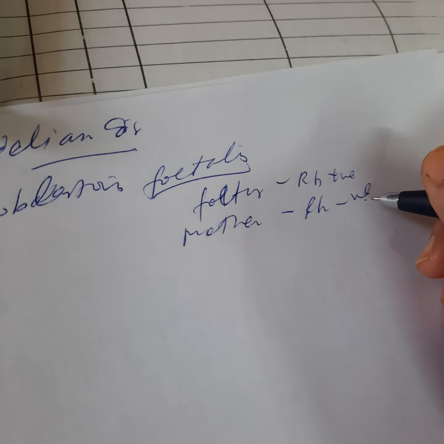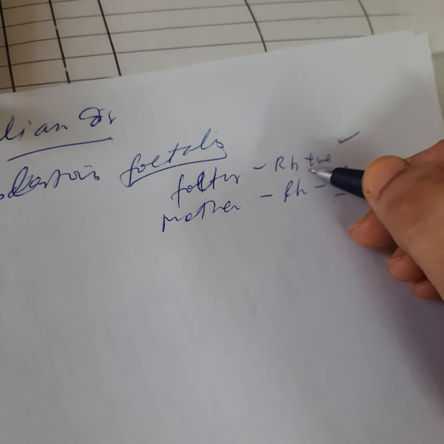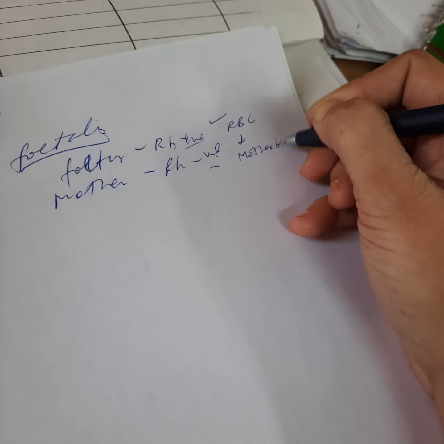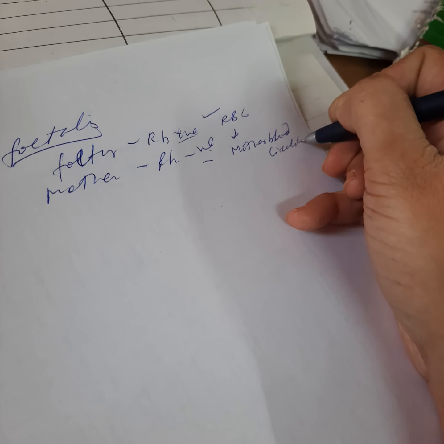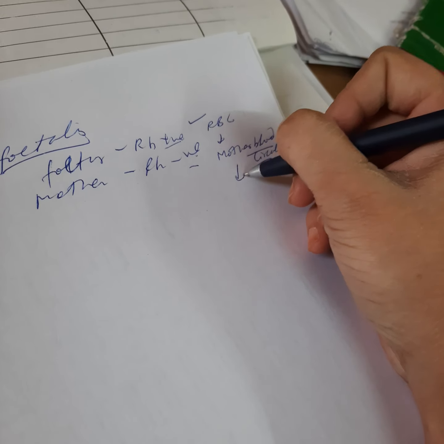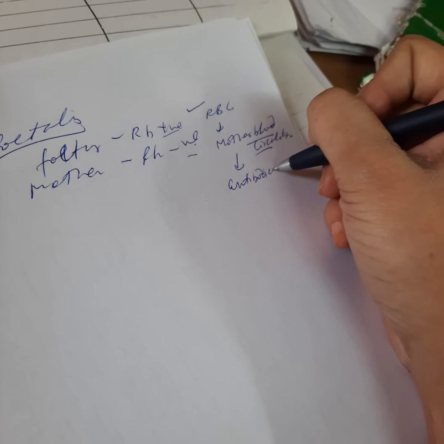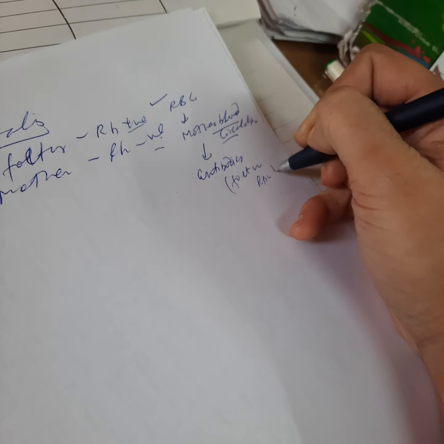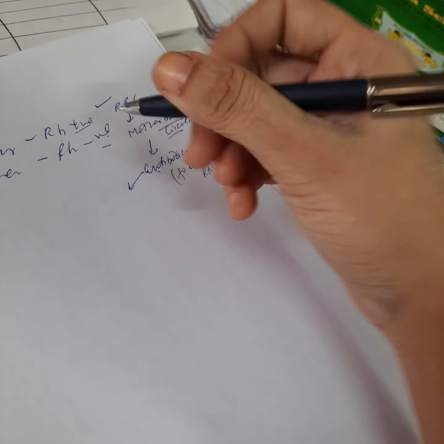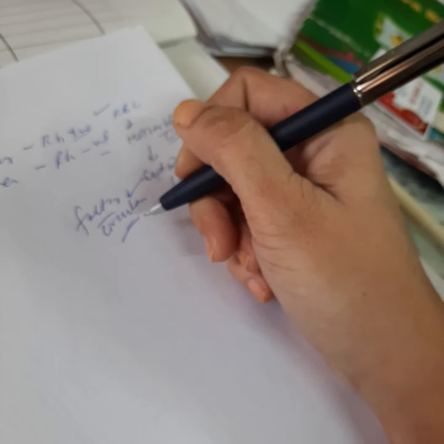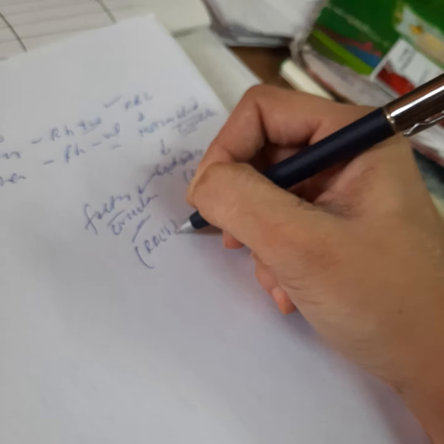So if the mother is Rh negative and the fetus is Rh positive, some of the RBCs of the fetus will go into the mother's blood circulation, and there they will be found as antigen, and the mother's blood will produce antibodies against the fetus RBCs. These antibodies then go to the fetal circulation via the placenta and start destroying the RBCs of the fetus.